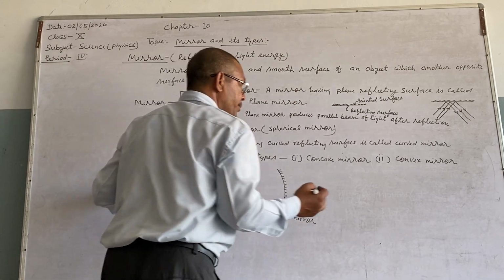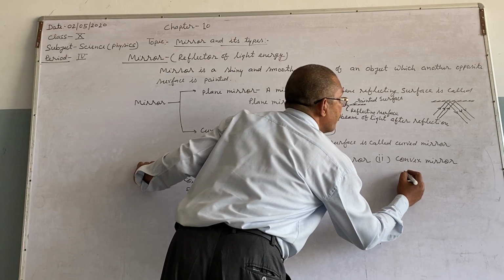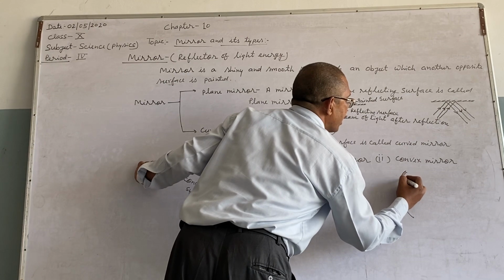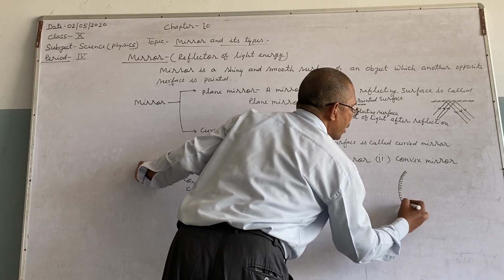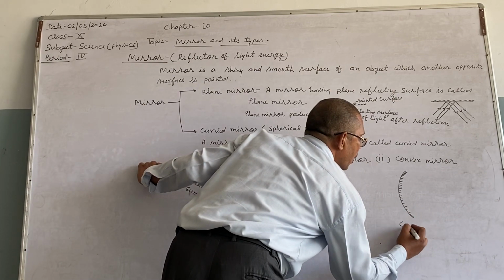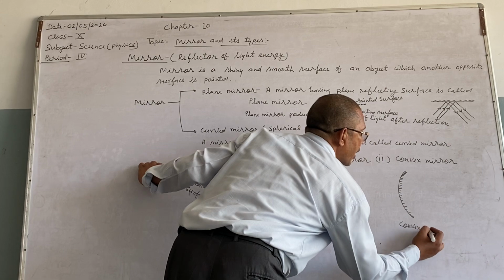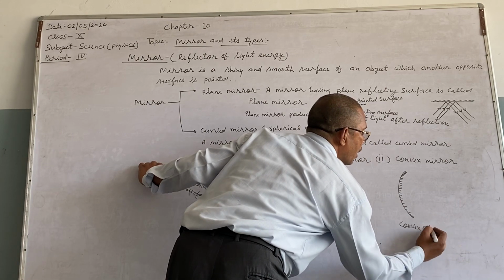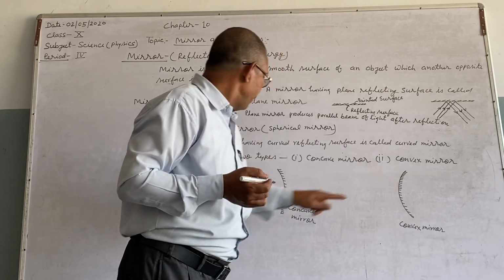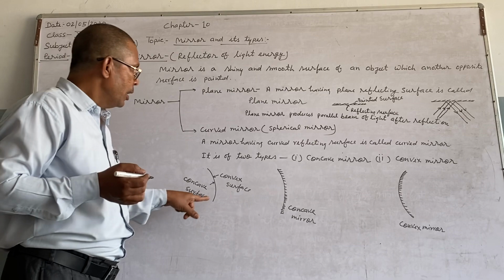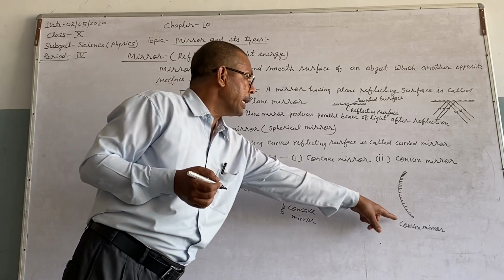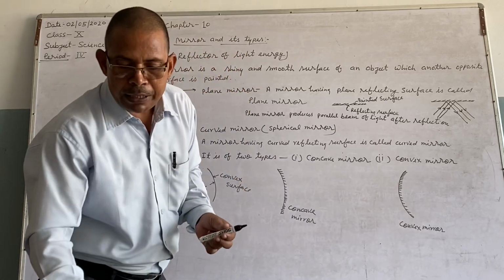And second thing, when the convex surface is the reflecting surface, then it is called a convex mirror, right? Here this is the convex surface. In a concave mirror the reflecting surface is concave, and in a convex mirror the reflecting surface is convex.